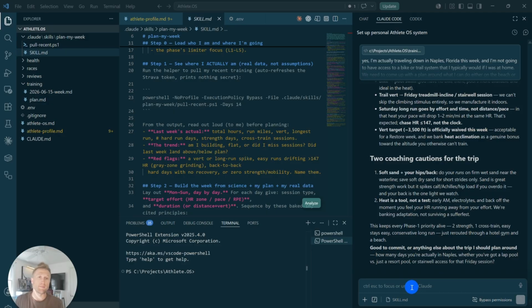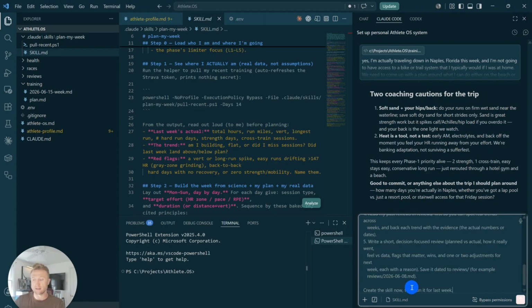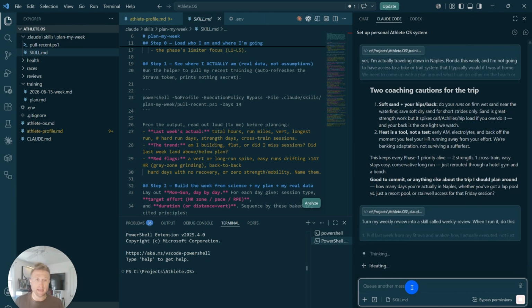To start, you're going to want to grab the weekly review skill prompt that's attached down in the reference file, and you're going to paste that directly into the Claude chat. What we're going to do here is make another skill that looks back at last week's information and sees what worked, what didn't work, and is there anything we want to change moving forward.